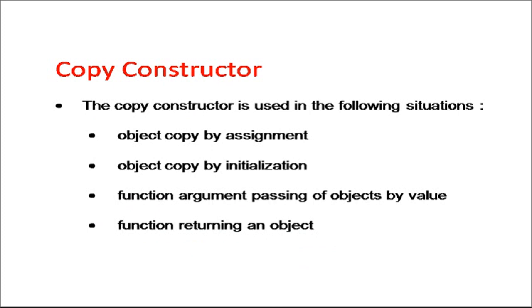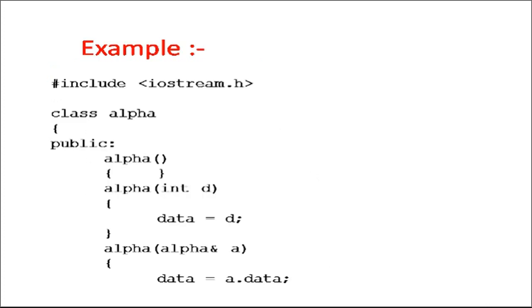There are different types of constructor, as I said earlier: default constructor, parameterized constructor, copy constructor and default value constructor. Now when we have already created an object and we want to create a copy of that object, in that case we can go for something called a copy constructor. It is used in the following situations: first, object copy by assignment; second, object copy by initialization; third, function argument passing of objects by value; and fourth, a function returning an object. So these are the four situations in which we use a copy constructor. Let's see one example of it.